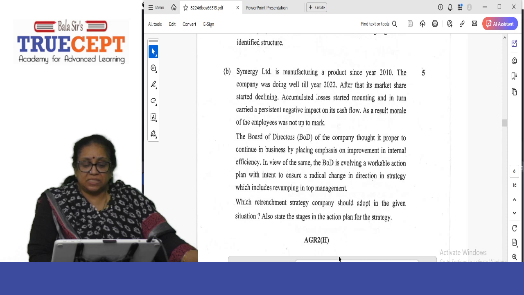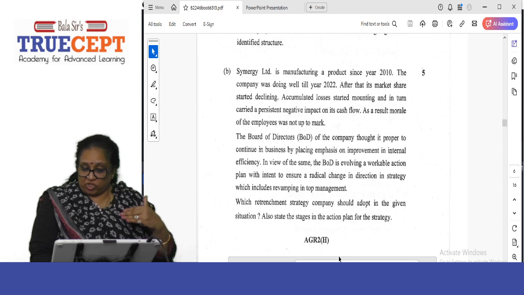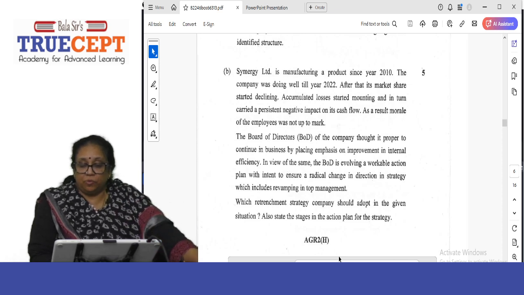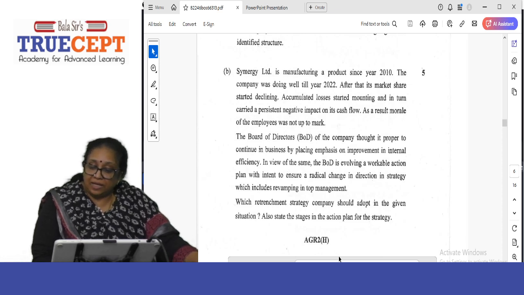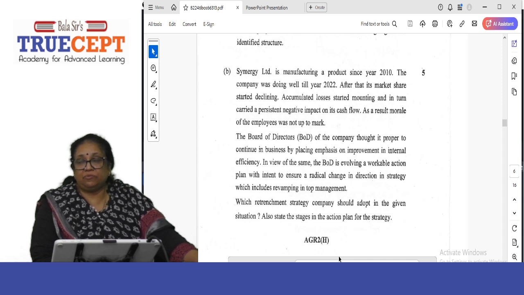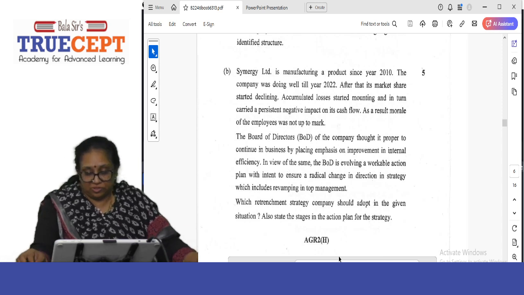So the board of directors of the company thought it proper to continue in business by placing emphasis on improvement and internal efficiency. So again, that is your thing, that is emphasis on internal efficiency. In view of the same, the board of directors is evolving a workable action plan with the intent to ensure a radical change in direction in strategy, which includes revamping in top management. Which retrenchment strategy company should adopt in the given situation? Also state the stages in the action plan for the strategy.